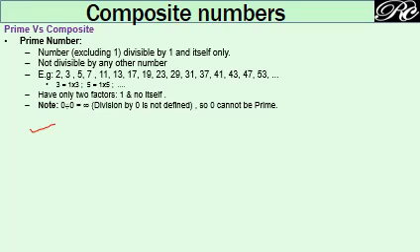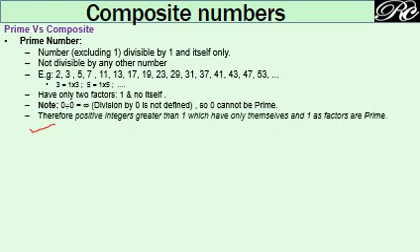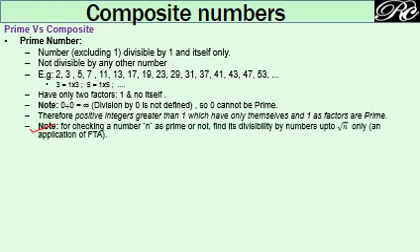Also 1 cannot be prime because 1 has only one factor, which is 1. So both 0 and 1 do not fall in the category of prime numbers. Therefore a prime number can be defined as a positive integer greater than 1 which has only itself and 1 as factors.